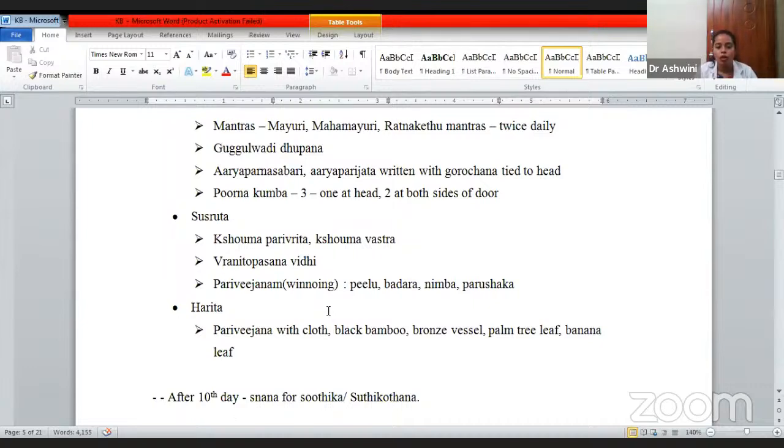Sushruta has told KaushEya Parivrita, Kaushma Vastra. Kaushma is nothing but silk. Silk has to be used to cover the kid, and even silk is considered auspicious. Vranitopasana Vidhi. Vranita is nothing but post-operative care. Vranita means the one who has been injured or operated. The same procedure has to be adopted according to Sushruta. Vranitopasana Vidhi.